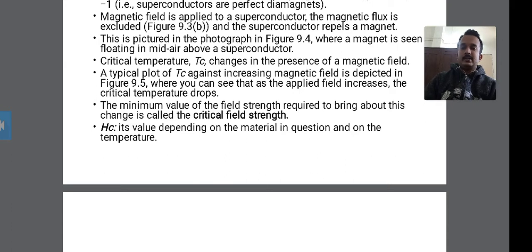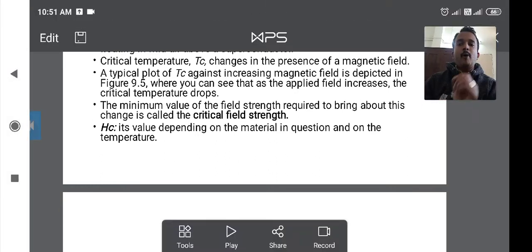Tc means the critical temperature, here plotted against the increasing magnetic field.